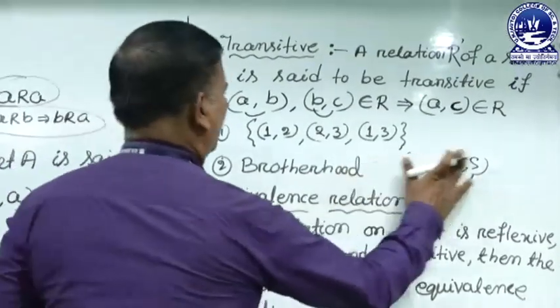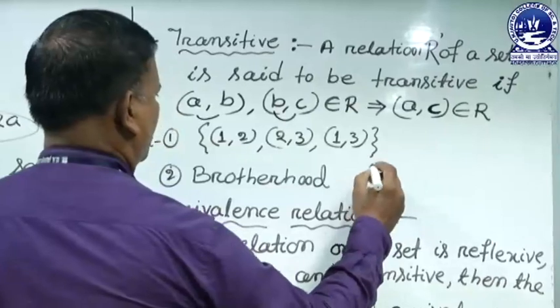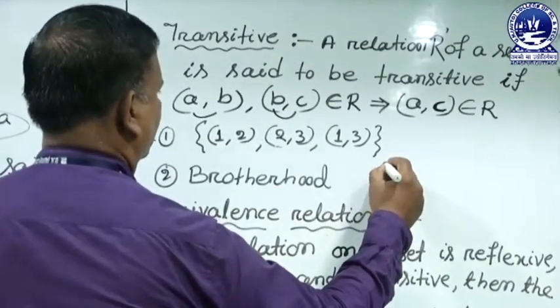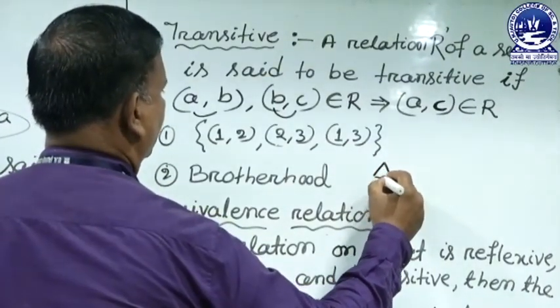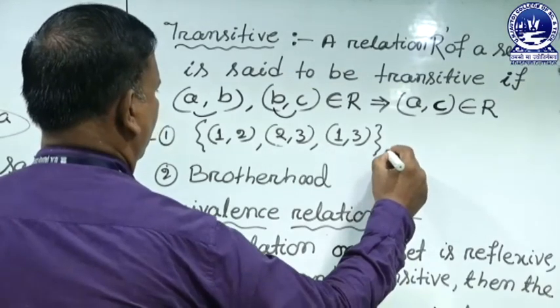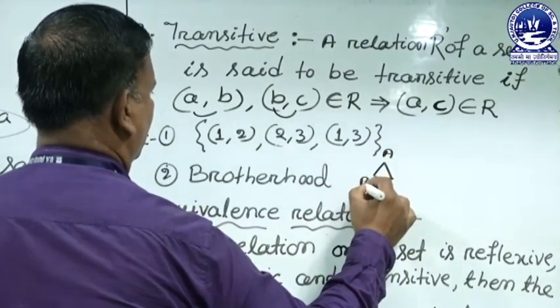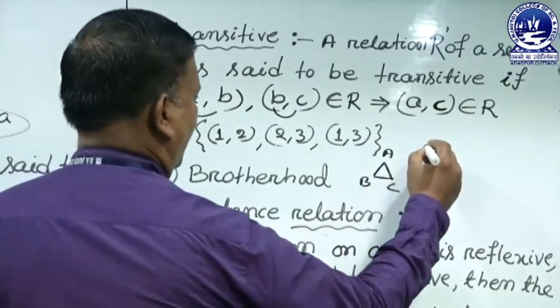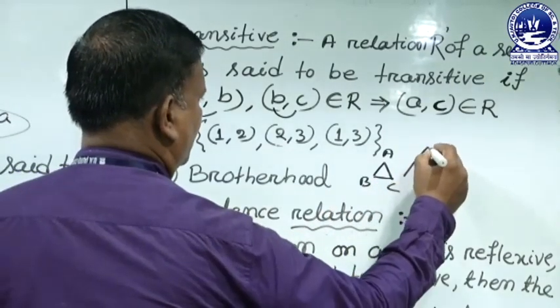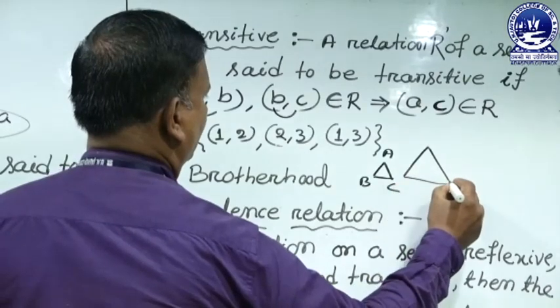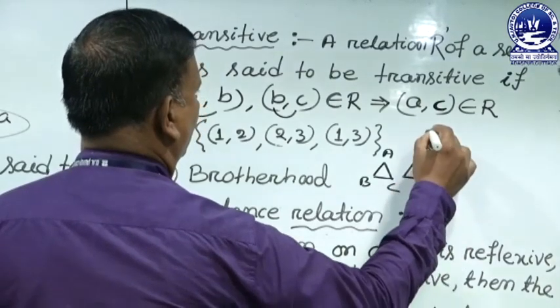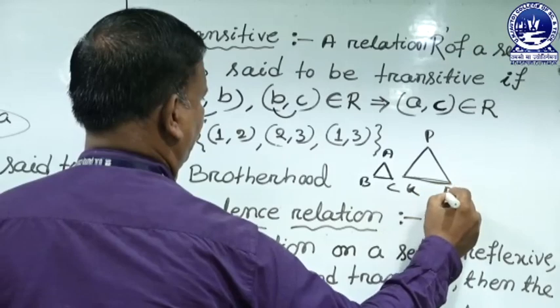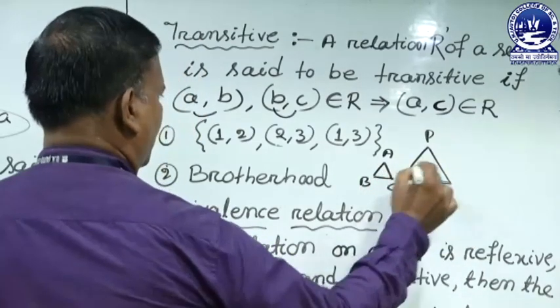Another example, there are so many examples. Suppose similarity of triangles. If you take ABC as a triangle, another triangle is PQR. These two are similar to each other.